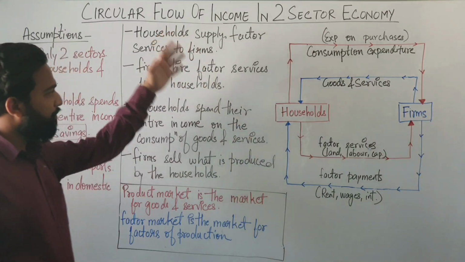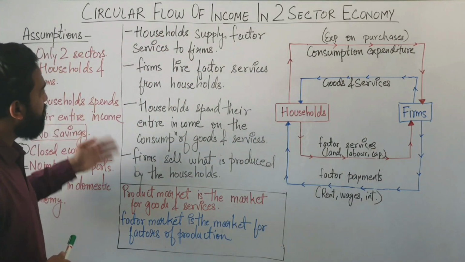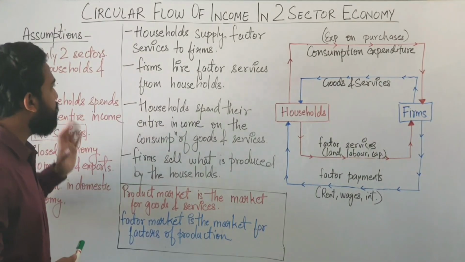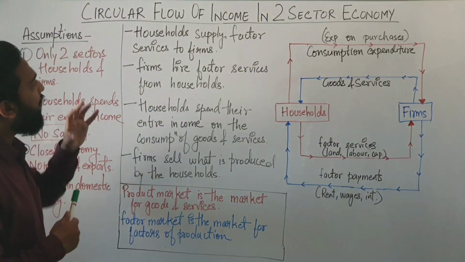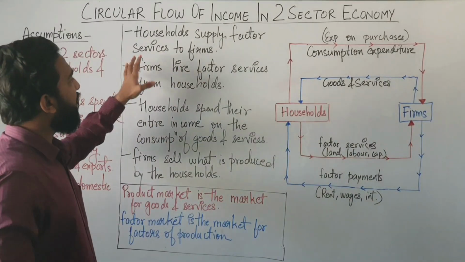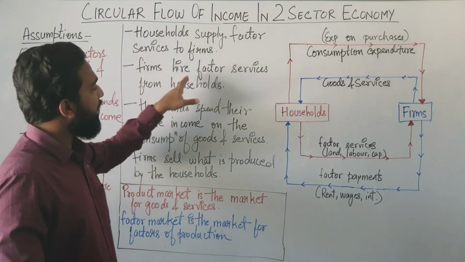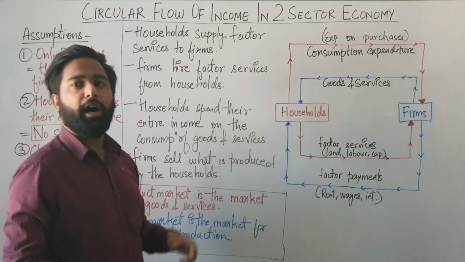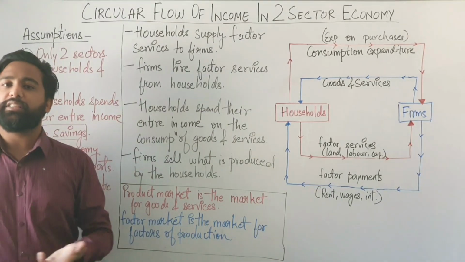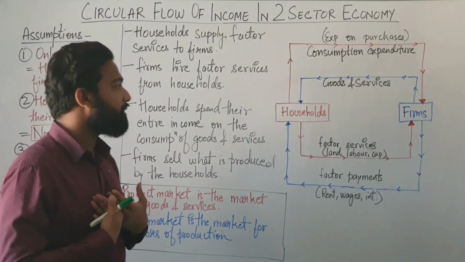The explanation of this diagram can be seen here. It is divided into four parts. I have divided it into four parts. First part, the households supply factor services to the firms. The firms hire factor services from the households. The firms hire the factor services from us.